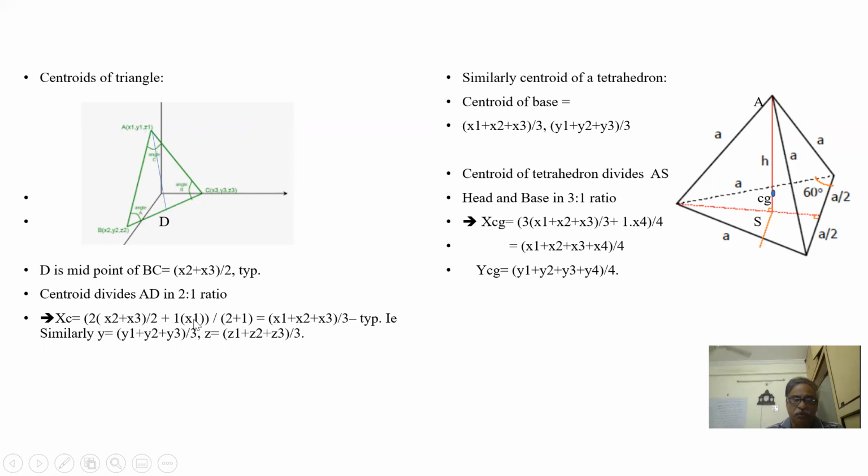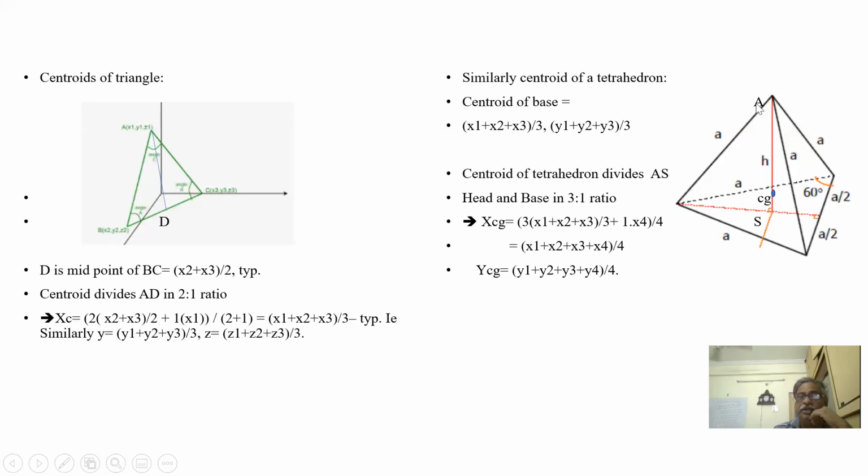So 1 into y1 plus 2 into (y2 plus y3) by 2, divided by 3. The 2 gets cancelled. So how do you find the centroid of a triangle? We simply add all three coordinates and divide by 3. Sigma x by 3, sigma y by 3, sigma z by 3 is the centroid.